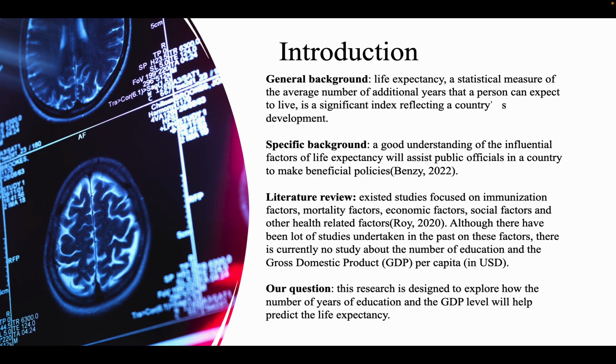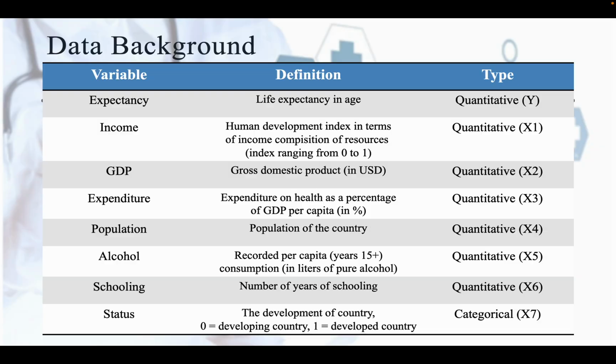Although there have been a lot of studies undertaken in the past on these factors, there's currently no study about the number of education years and the gross domestic product per capita. So our general question is, how do the number of years of education and the GDP level help predict the life expectancy? The data set we're using is from the Global Health Observatory data repository in Kaggle.